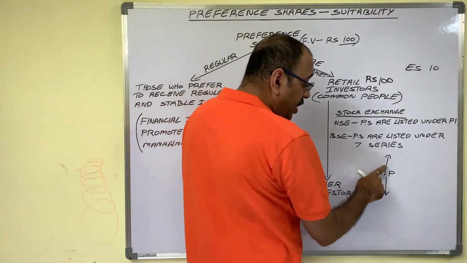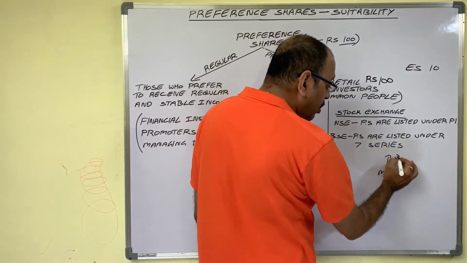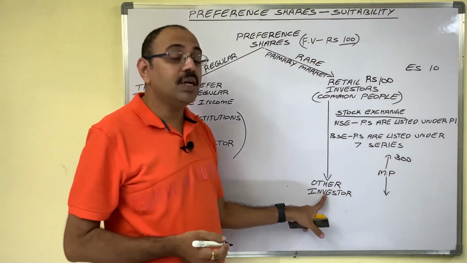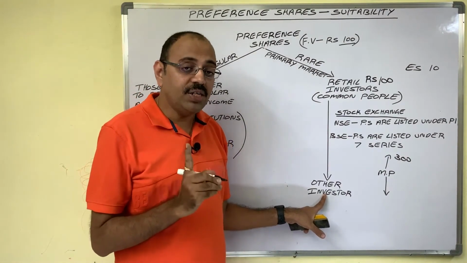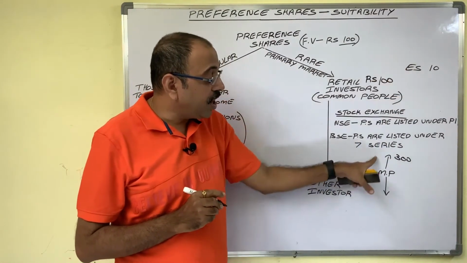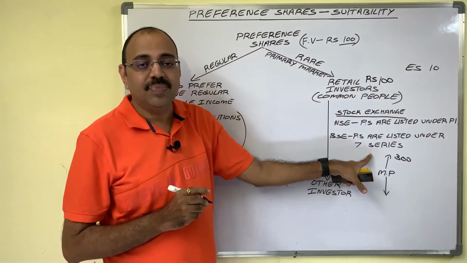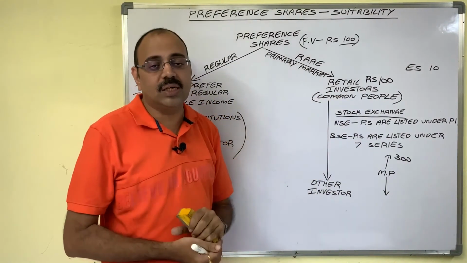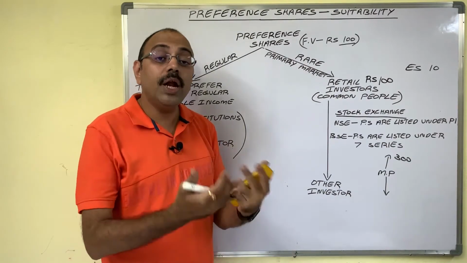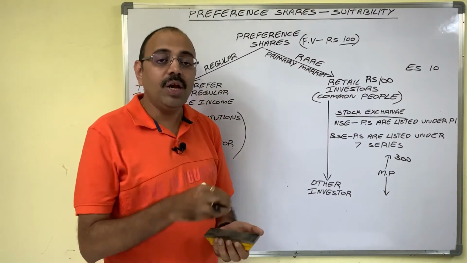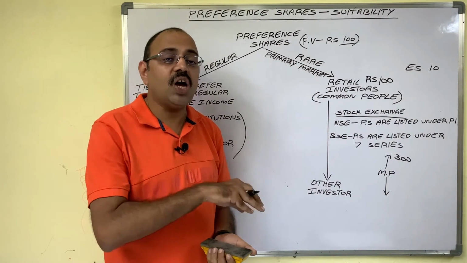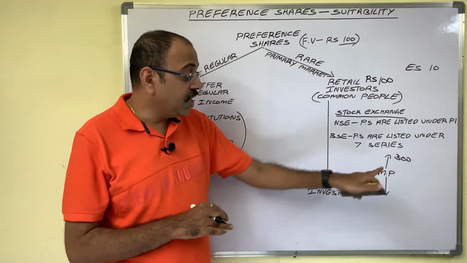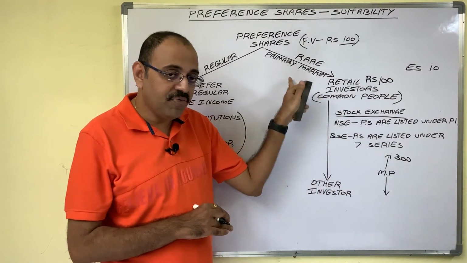When the market price of this share becomes 300 rupees, if he sells these shares to another investor, on one share he is getting a profit of 290 rupees. So a person who wants to take risk, who wants to earn more and more income, only they prefer to invest in the stock market. And where is there a chance of earning more income? In case of equity shares, not in preference shares.